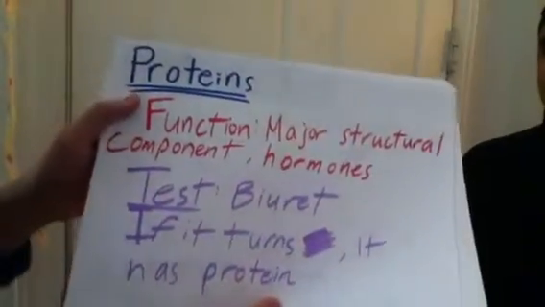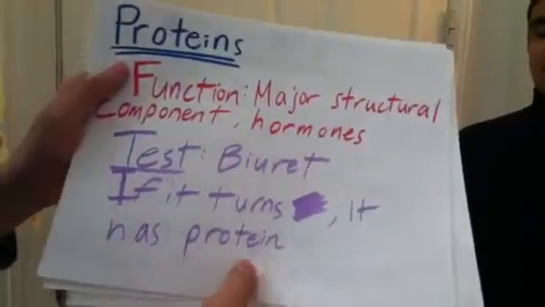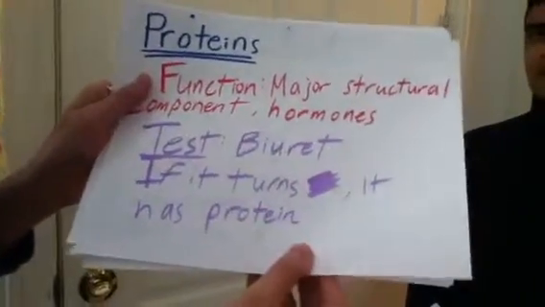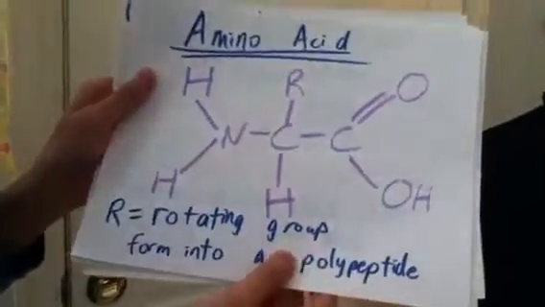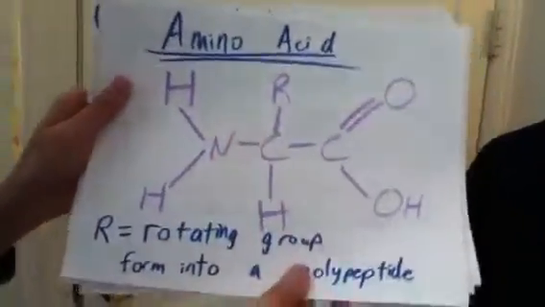For proteins, the function is a major structural component, and hormones are made out of it. And the test is biuret. If it turns purple, then it has proteins. This is an amino acid, the monomer for proteins. R is the variable group.